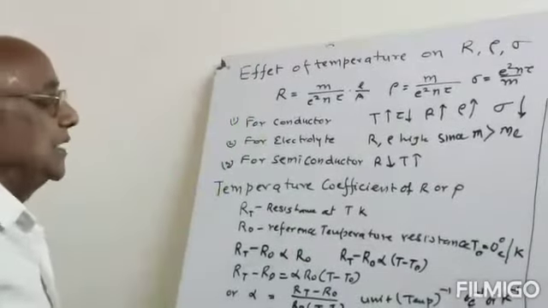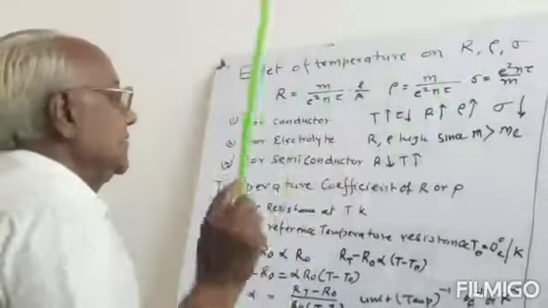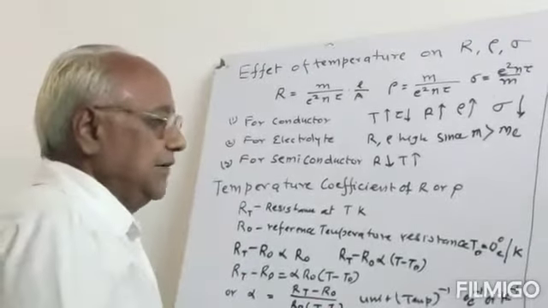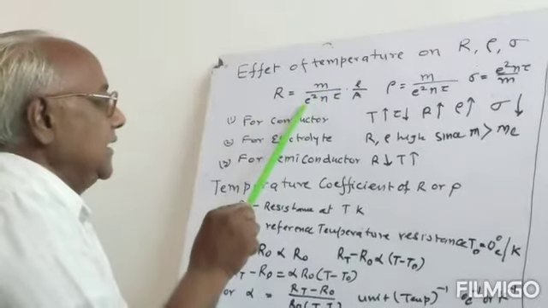Effect of temperature on resistance, conductivity and resistivity. Now from the free electron theory, we have derived that the resistance is equal to m divided by e squared